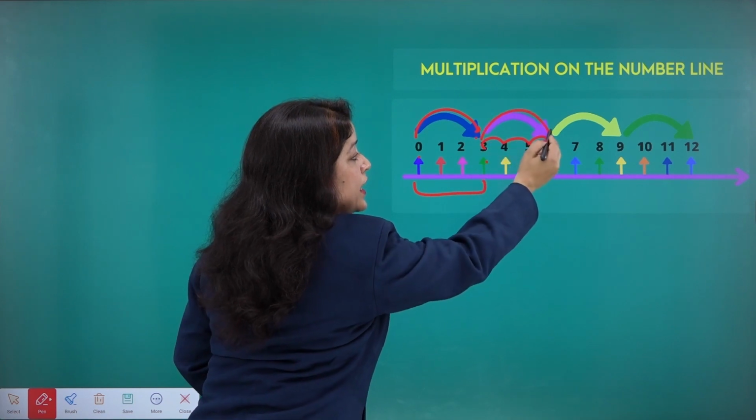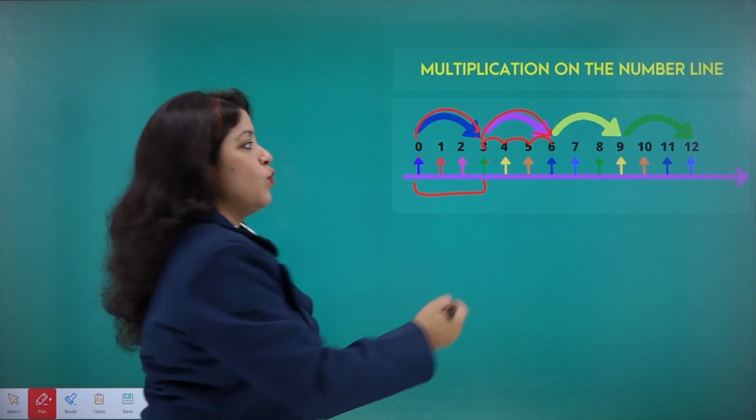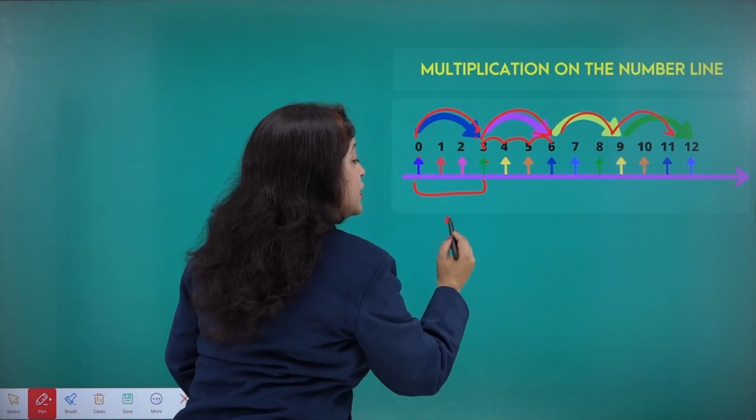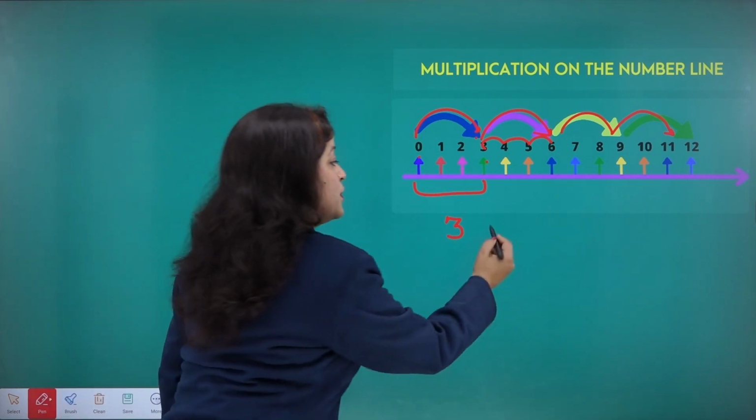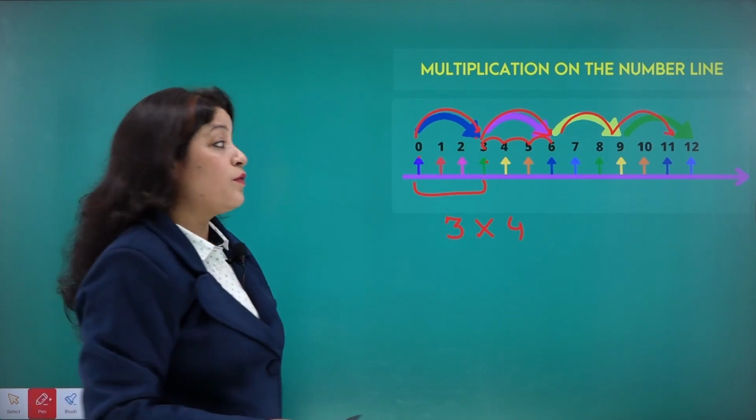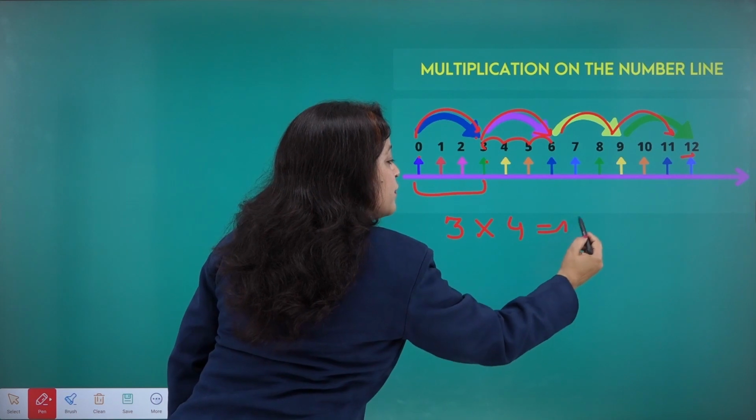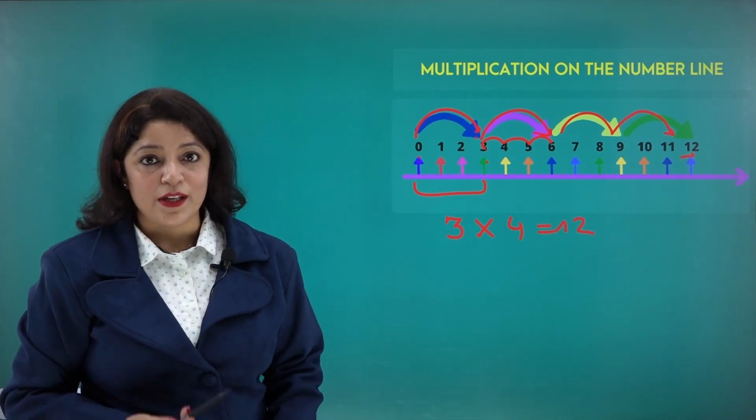So, we take one complete jump in one loop. Then again, one more time and one more time. So here we have taken a loop of 3. And how many times we have taken the loop? So we have taken the loop 4 times. And finally, where are we reaching? So we are reaching the number 12. So here you can say 3 times 4 gives you the number 12.